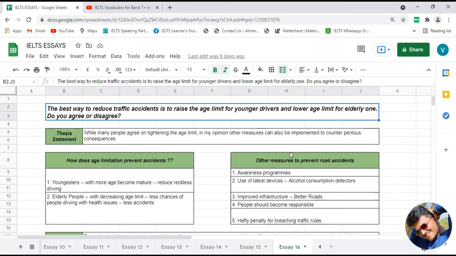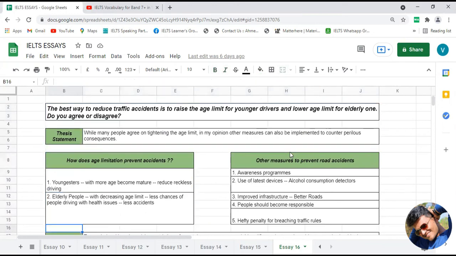The answer to what would be: people can follow rules, and the government can make rules. In that way they can work together to solve this problem. So that is the general idea of your conclusion.